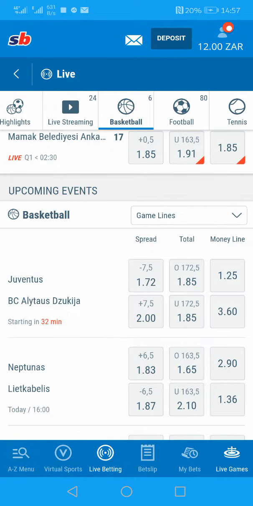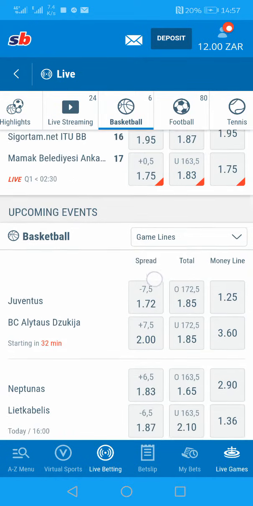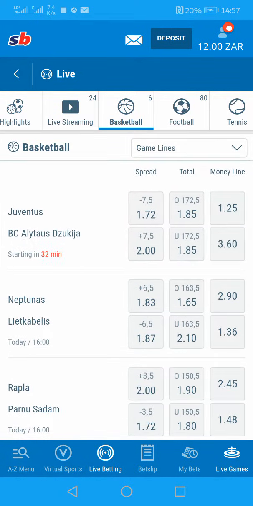Now let's come to the spread. The spread simply means it's like a handicap. I think that's the best way to explain it. If you understand a handicap in soccer, then you will understand this. It's just that in basketball, it's called a spread. For instance, let me select it so that you can have a picture. You see, I've just selected Juventus here, -7. It means that I'm playing a handicap, and I'm saying Juventus will win this game, even with a -7.5 handicap there.